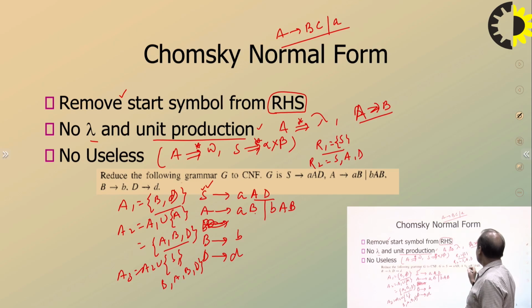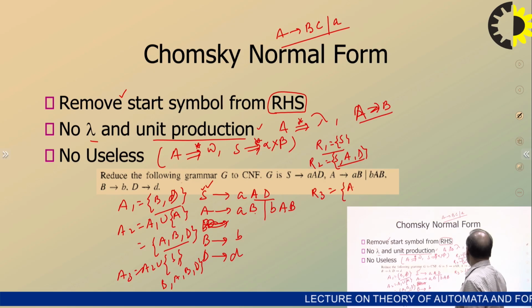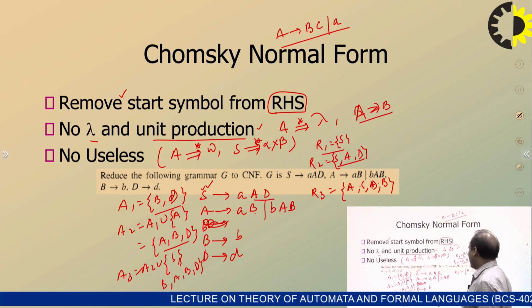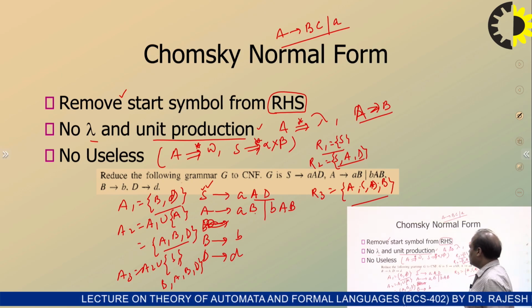And based on this, R2 is there, and R3 is A, D on the right-hand side, left-hand side, yes, AD. A will include B also. So A, yes, AD, and B is included. So all the variables are going to be reachable. So the grammar has no useless production.